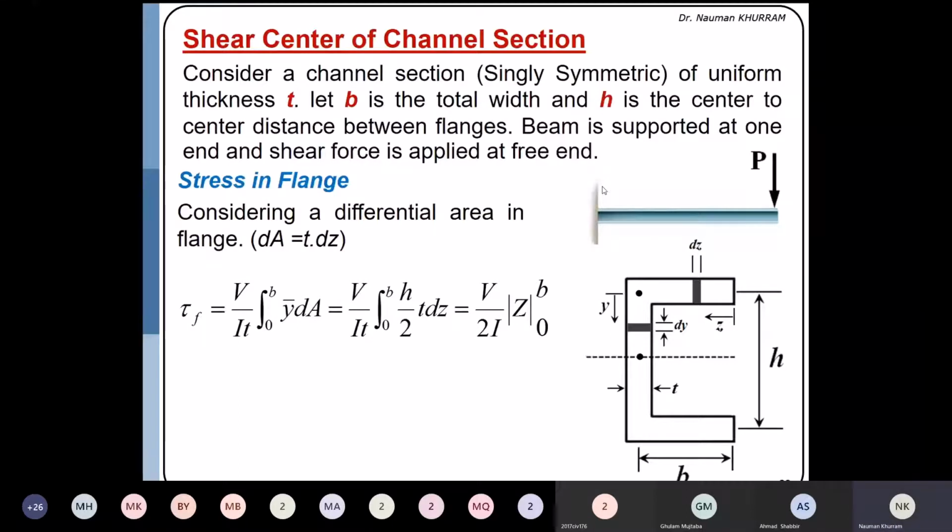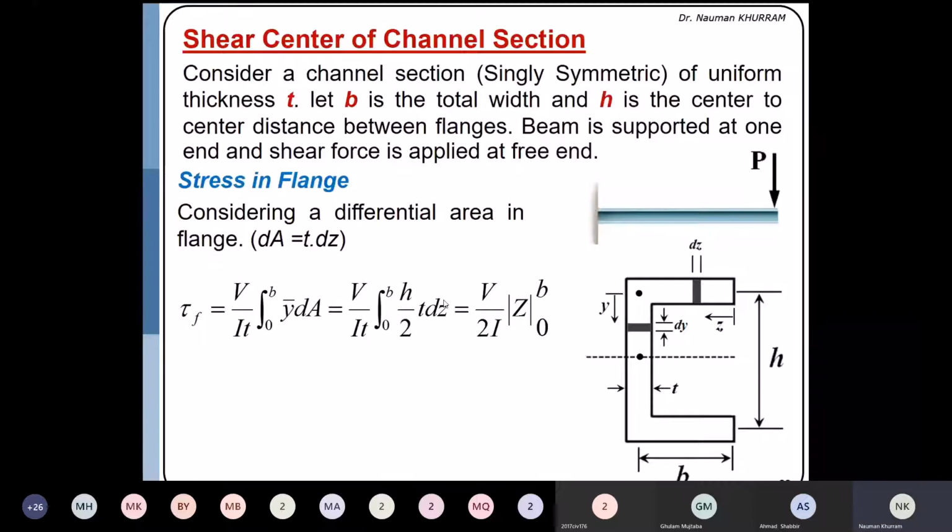Z is the distance which is increasing from the free end tip to the center of the web. And y bar is the moment arm of this area, which is equal to the distance from the center of this area to the neutral axis, which is equal to h by 2. And the differential area is equal to t into dz. If I take the integral, the integral of dz will be equal to z.